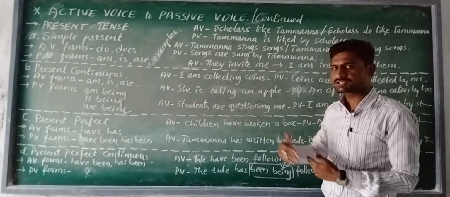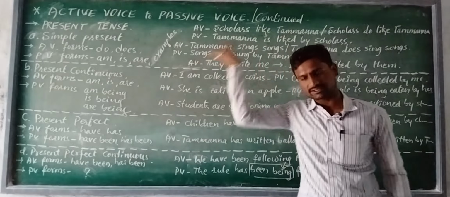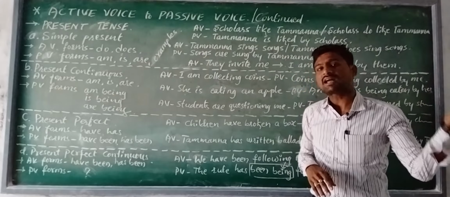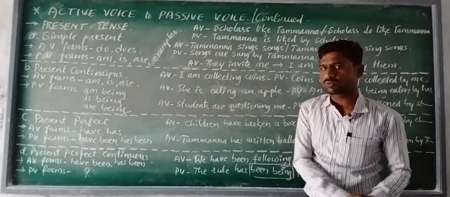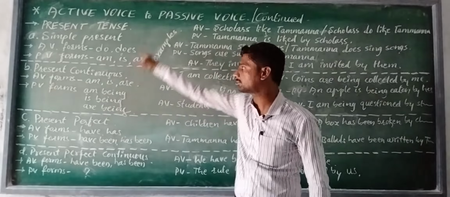The same concept we are going to repeat again here, but it is present perfect. That was past perfect, and the helping verb in that part was had. But here, what helping verbs are we going to see? That's it. Present perfect, the third part of present tense.